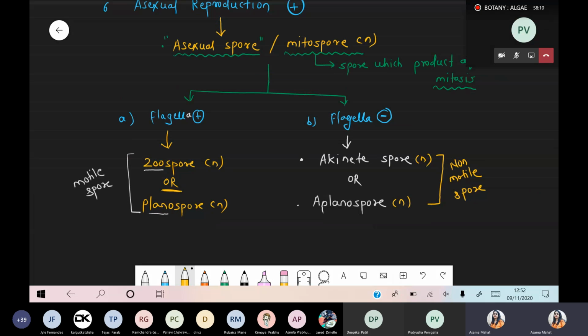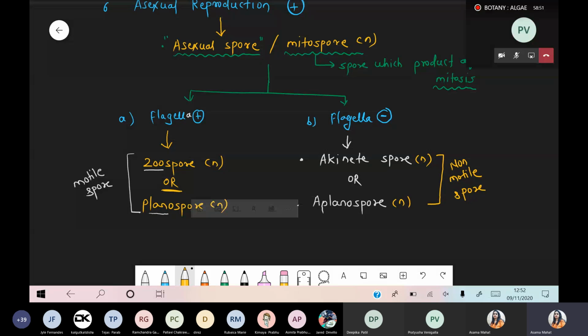So it's a very common step. The same follows for the fungi also, because fungus and the algae maximally have the same type of life pattern. At some point we will discuss that part later, like zygotic meiosis, like haplontic life cycle. At some points they have a similar life cycle. So whenever we are talking about flagella, if motile, that is called as the zoospore, also called as the planospore. Flagella absent means these are non-motile, and such type of non-motile spore is called as the akinete spore, also called as the aplanospore. Got it? This point is clear.